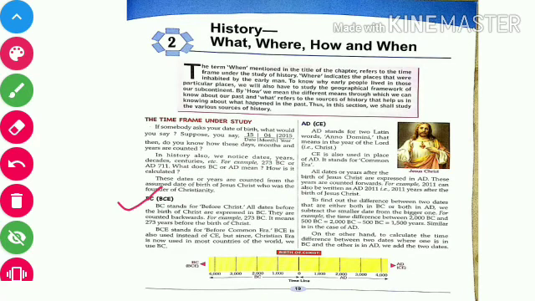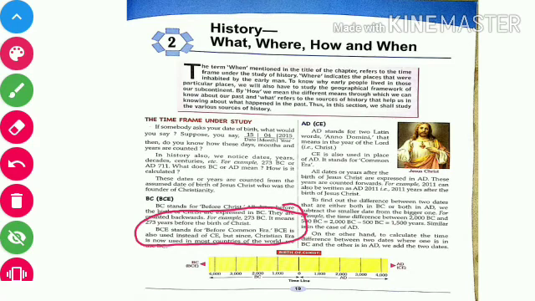BC, in the bracket BCE, stands for before Christ. All dates before the birth of Christ are expressed in BC. They are counted backwards. For example, 273 BC means 273 years before the birth of Christ.